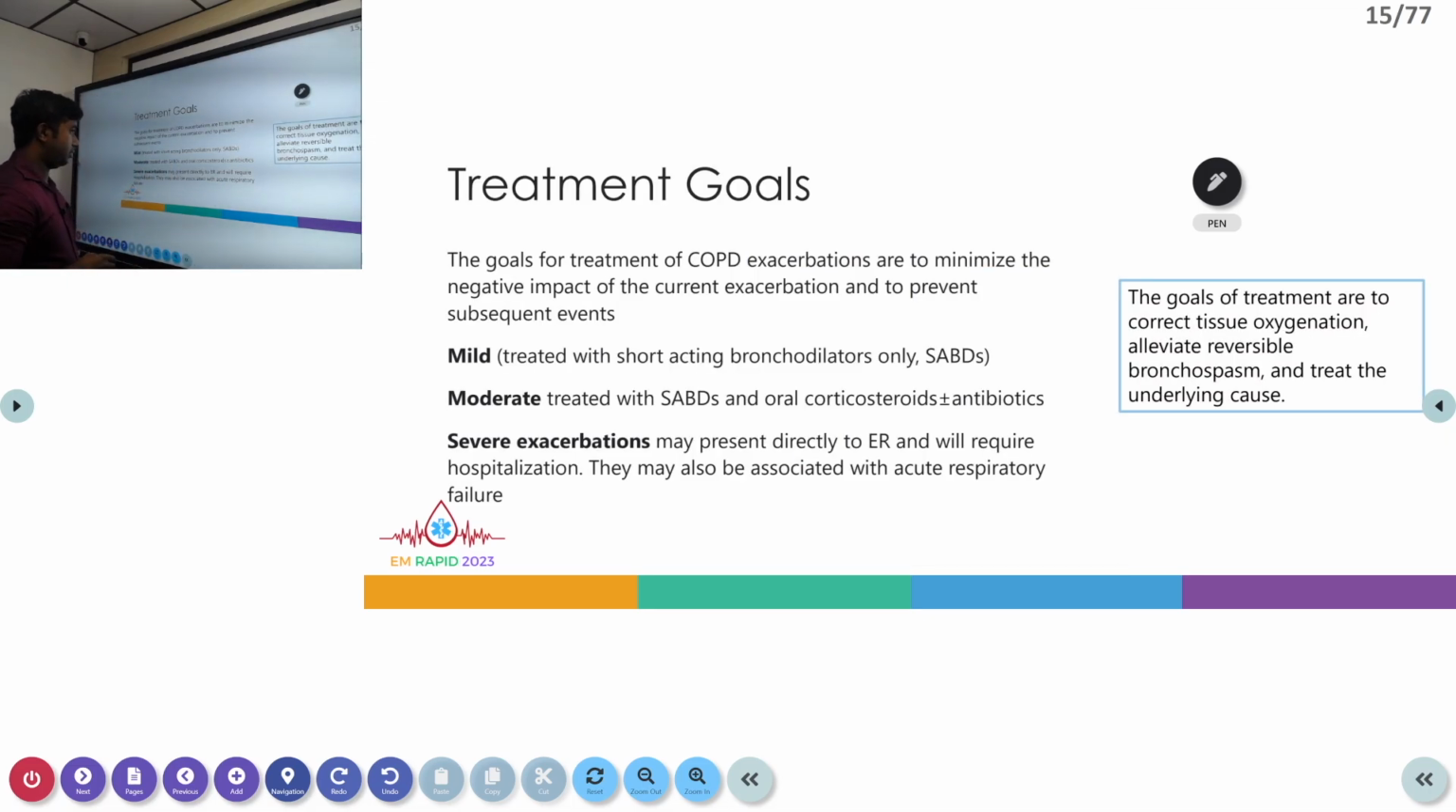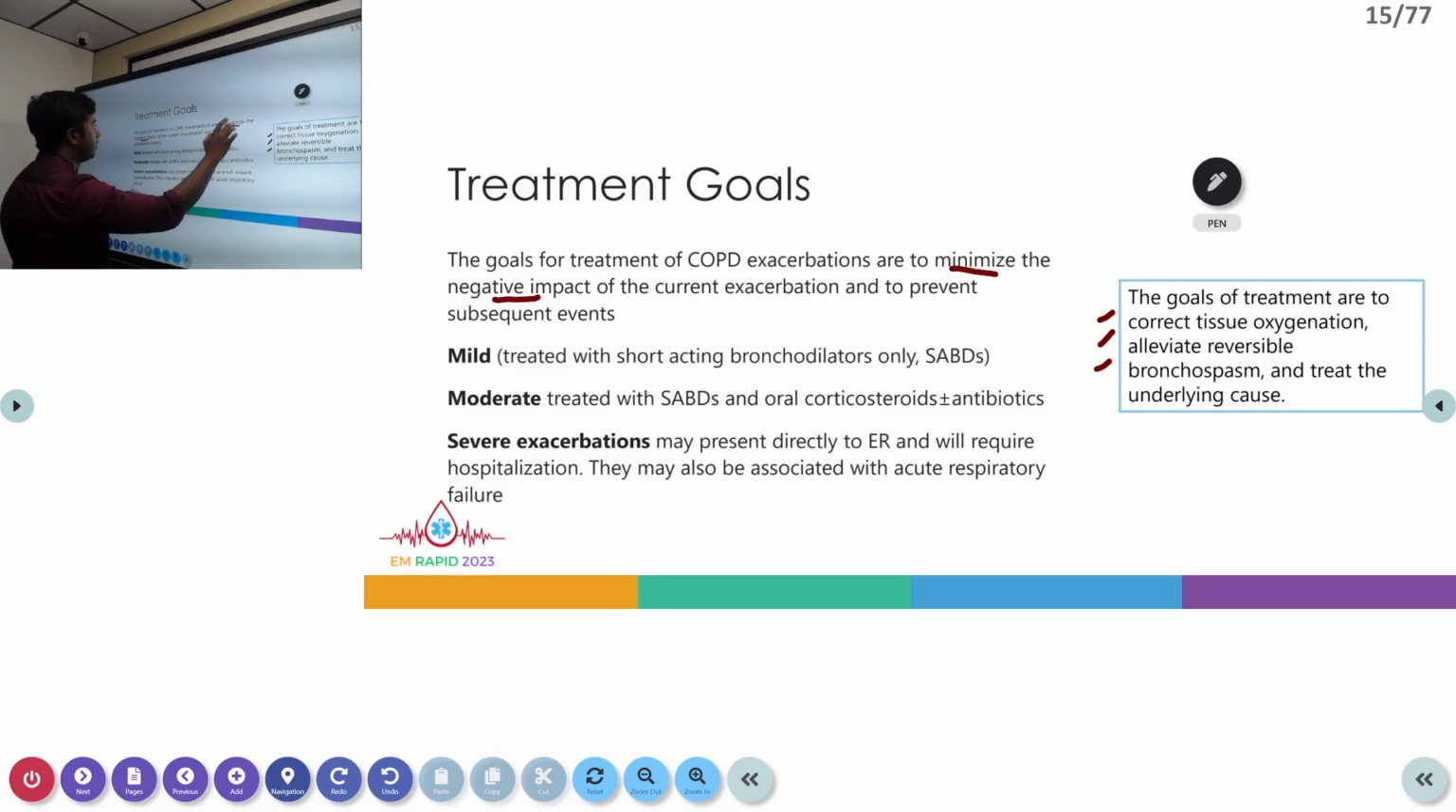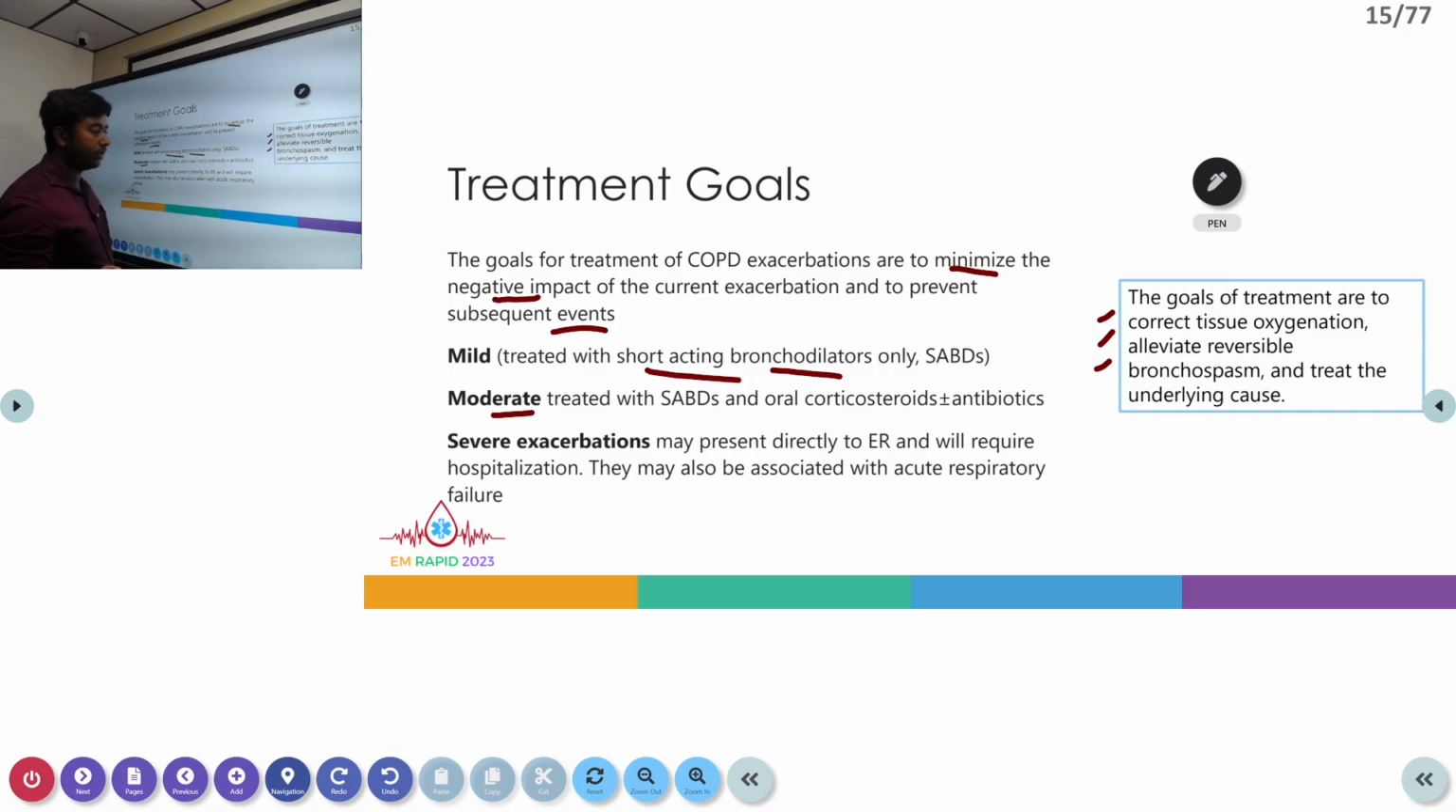So for treatment goals, our priority is to correct tissue oxygenation, alleviate reversible bronchospasm, and treat the underlying cause. Whenever a patient comes with COPD exacerbation, our primary aim is to limit or minimize the negative impact of the current exacerbation and also to prevent recurrence. In a mild case, we can treat with short-acting bronchodilators. Moderate, we can treat with short-acting bronchodilators along with oral corticosteroids or even antibiotics as required. And severe exacerbations might require ICU admission and more advanced care.